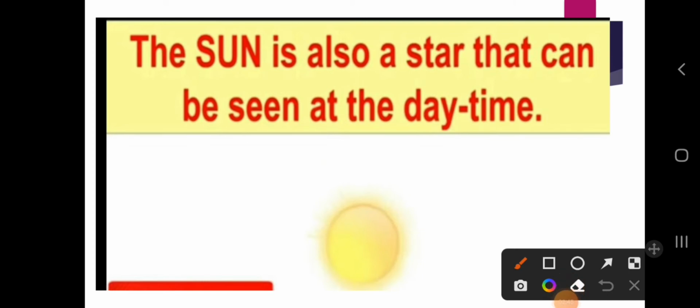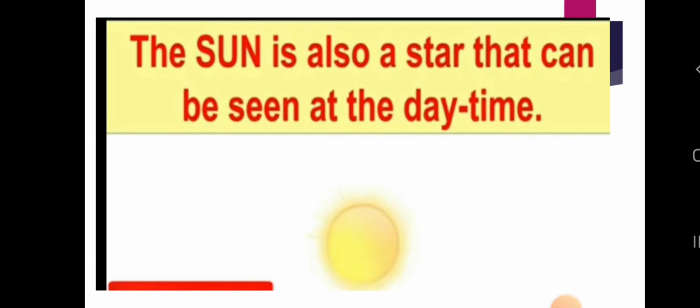As you know, you can observe stars in the night time, but is there any star that we can observe in the daytime? Yes, this is none other than the sun. The sun is also a star itself, but we can see it in the daytime.